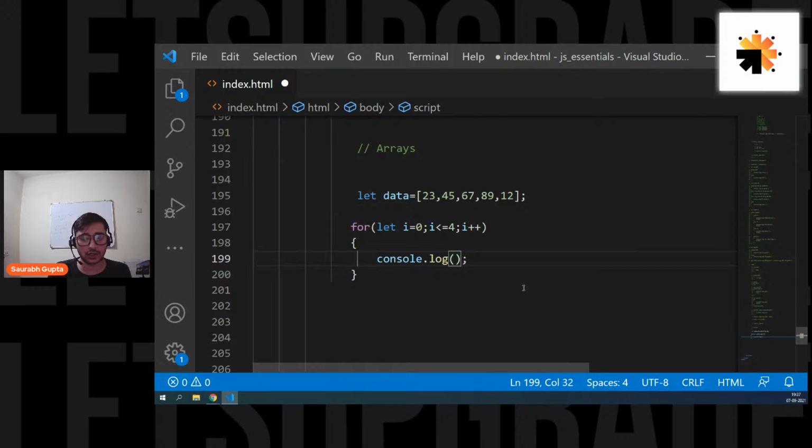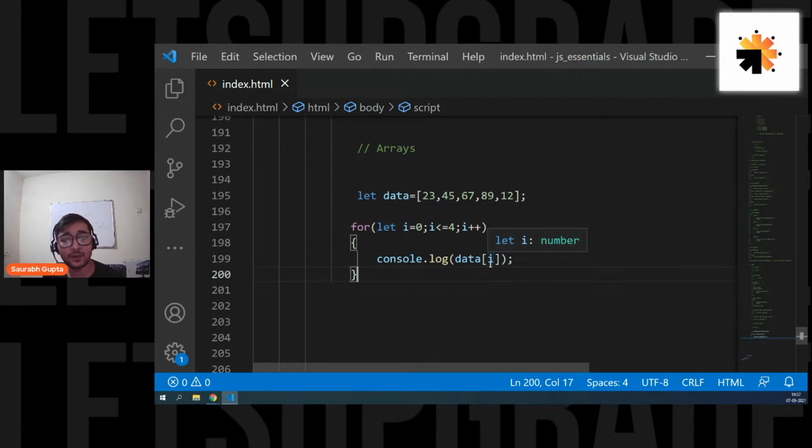Okay, simple console.log of data. Now inside this I can simply put i, and that's it, because i is going from 0 till 4. So now let's execute it in our mind. Initially i is 0, perfect. Is 0 less than or equal to 4? Yes. Come inside, print data of i. What is the value of i? 0. That means data of 0, it will print 23.